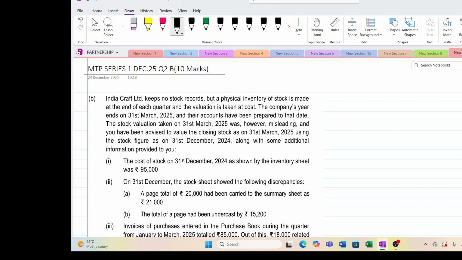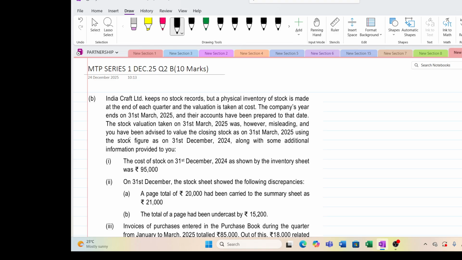And the company's year ending is on 31st March 25. They have prepared the accounts up to that date, and the stock valuation is taken as on 31st March 25. However, it's misleading and you have been advised to value the closing stock. They say that there are some discrepancies, differences. It's misleading. So you are asked to value the closing stock at cost.